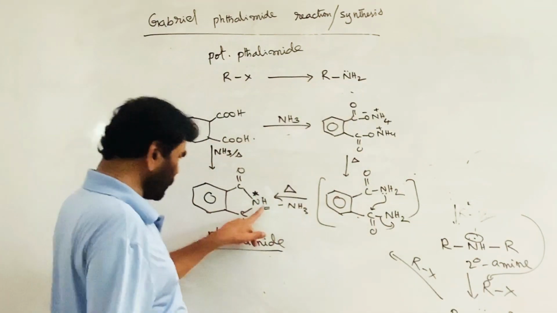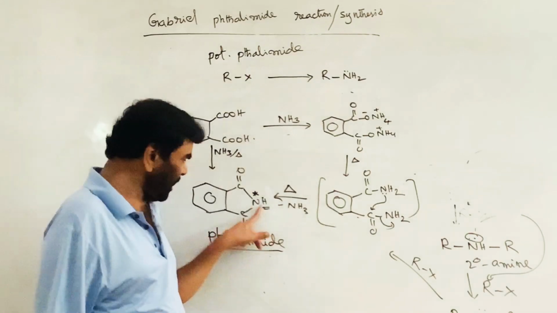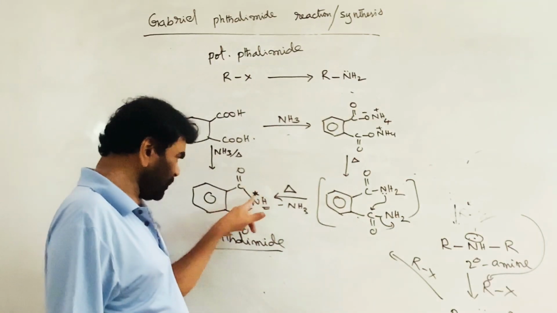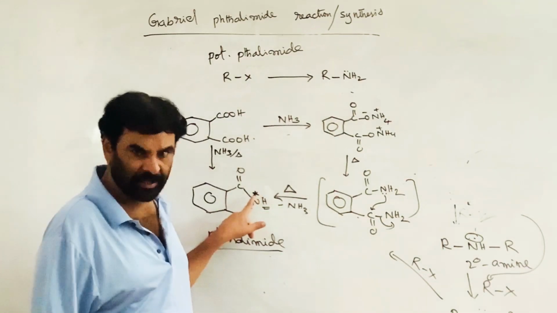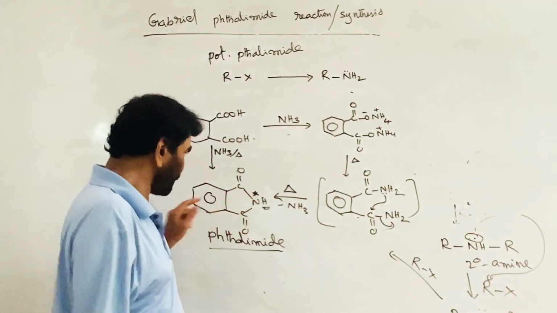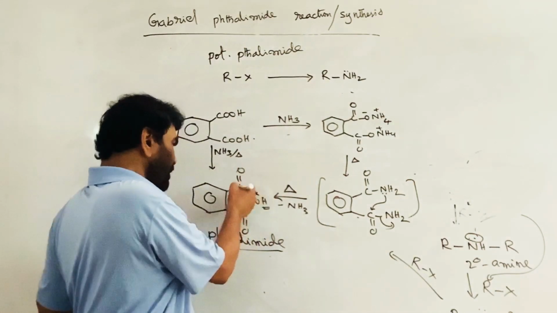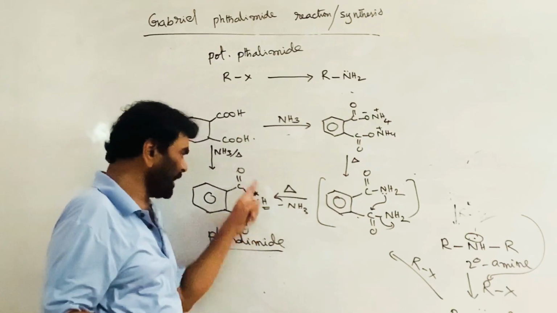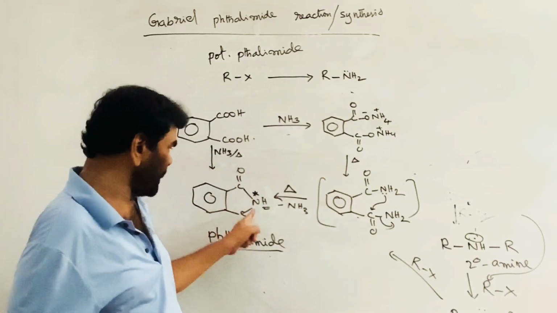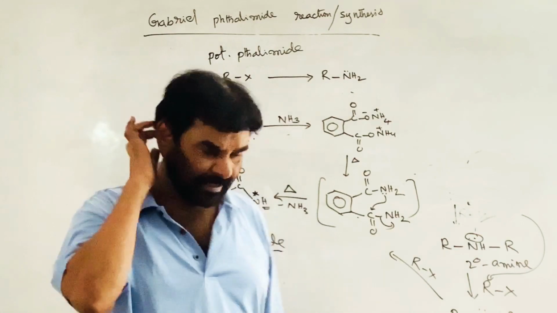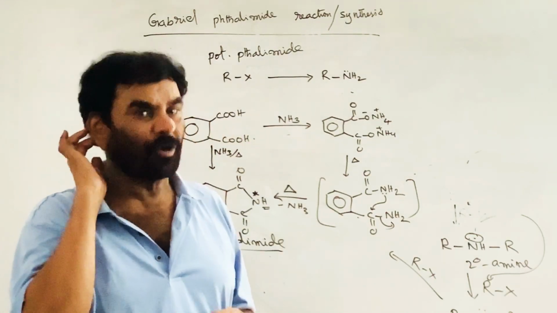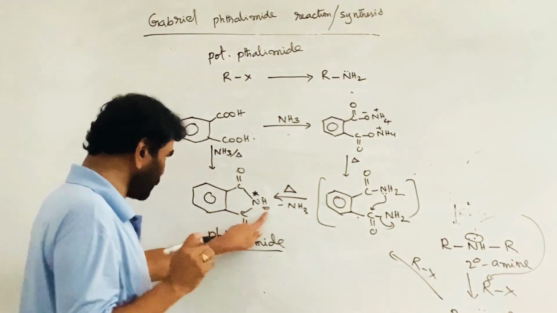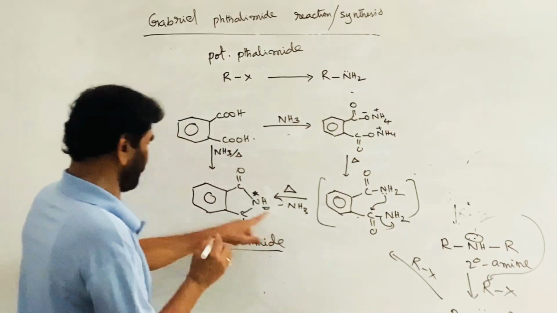If it loses the H plus ion, a negative charge is generated on the nitrogen. This is in conjugation with the two C double bond O, giving resonance stabilization. Therefore, the conjugate base of the phthalimide is more stable. Therefore, it is easy to remove this hydrogen.